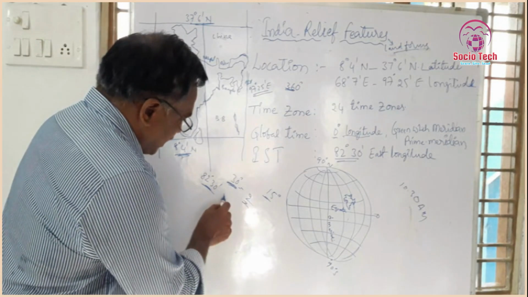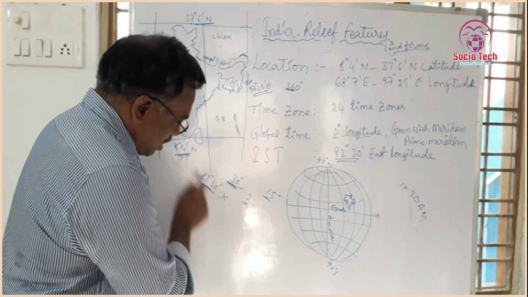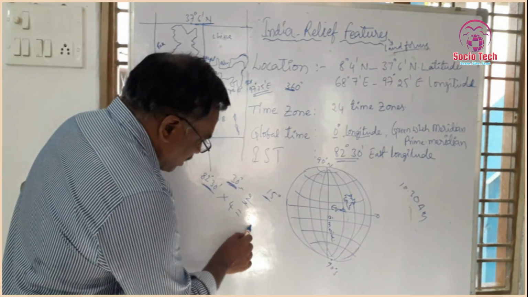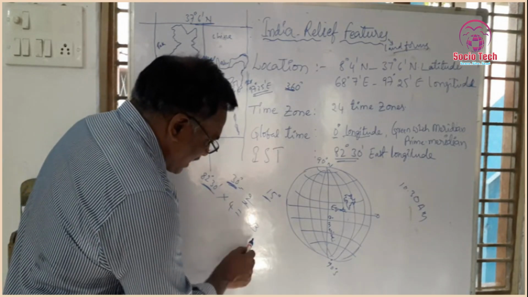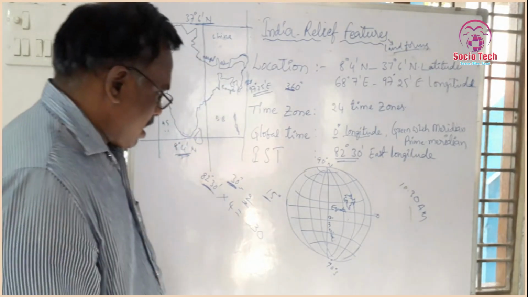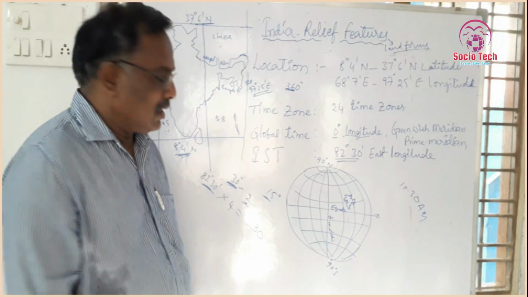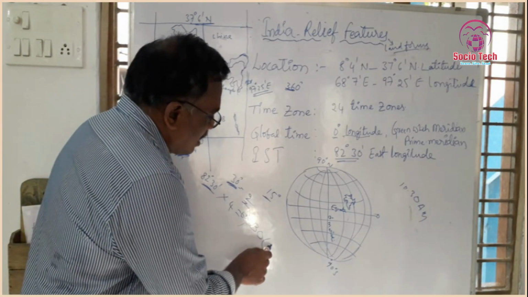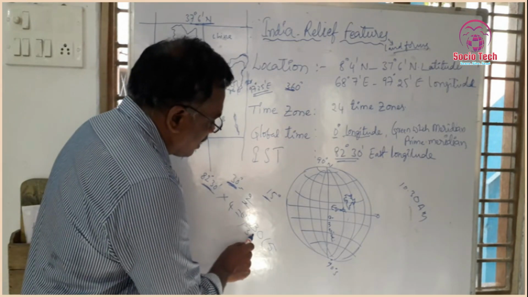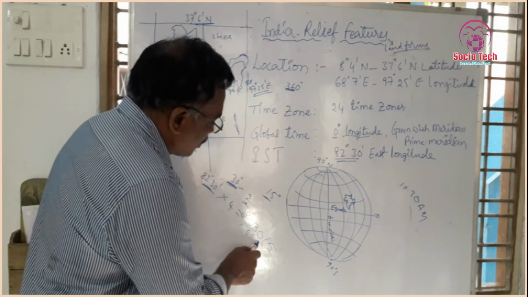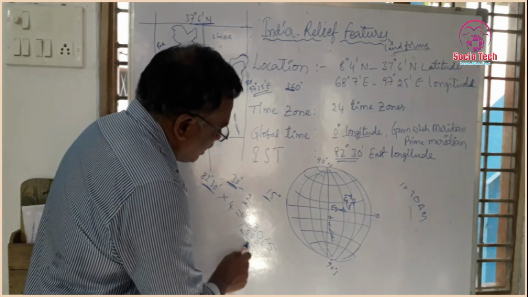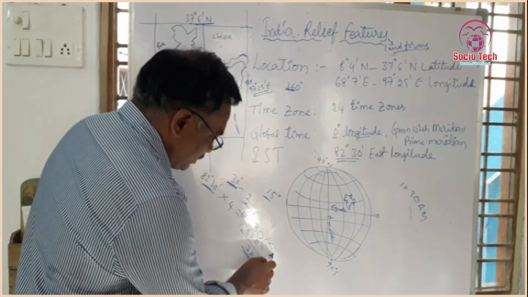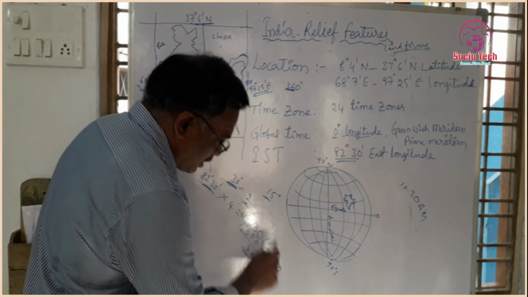That means 82 and a half into 4, exactly 330 minutes. 330 minutes divided by 60 gives 5 hours, 5 into 60 is 300, and the remaining is 30 minutes. That means 5 hours 30 minutes.